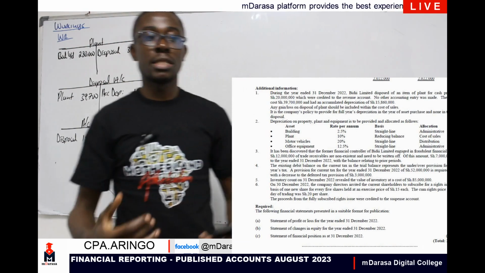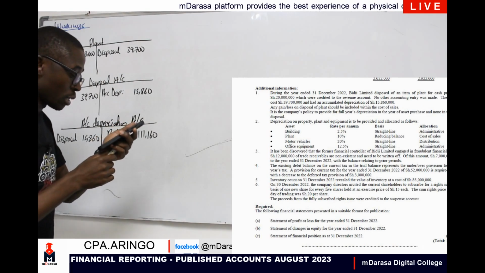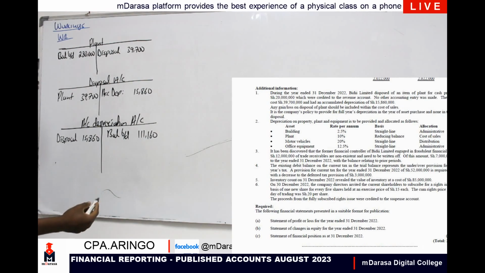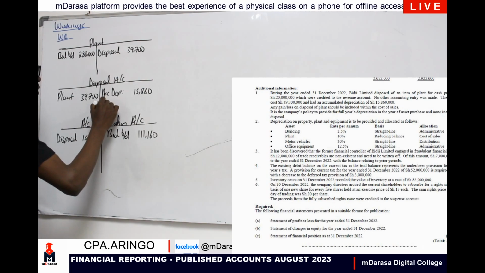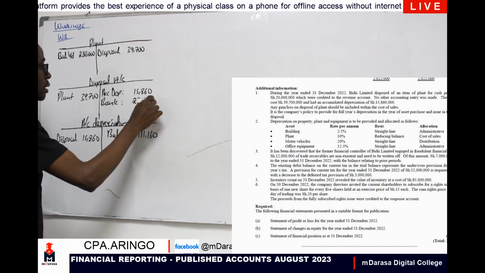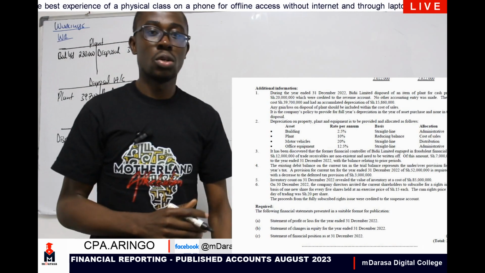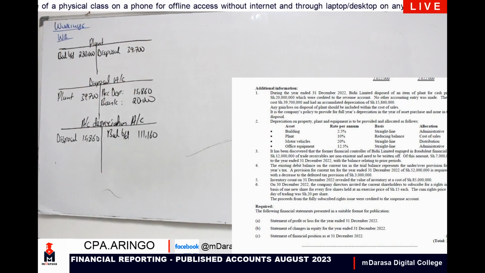The next item is to record proceeds on disposal. How much did you receive when you are disposing this asset? We are told that we received a value of how much? We received 20 million. So 20 million, literally, what are we going to do? I'm going to have here our bank. So debit our bank or cash with 20 million and we credit our disposal account with the same value. So at the end of the day, if I told you to close this, what will you be having?